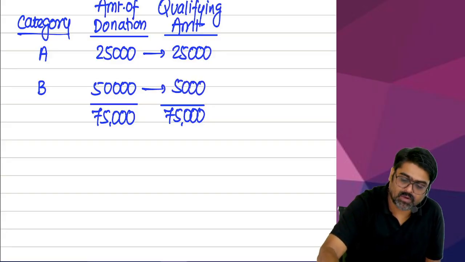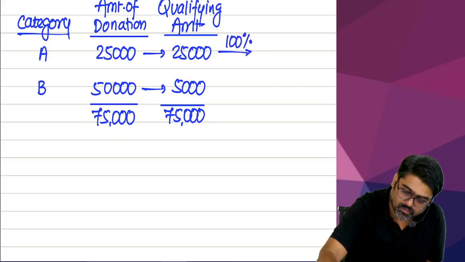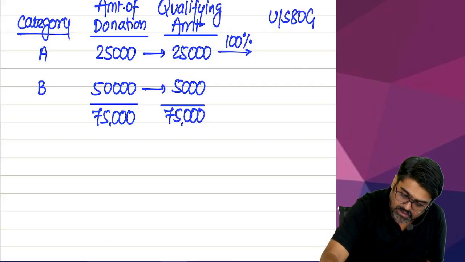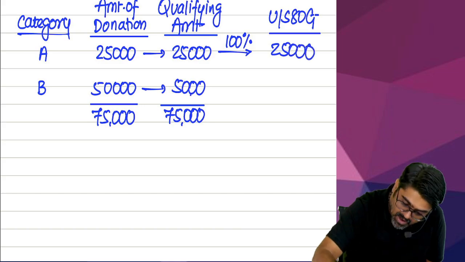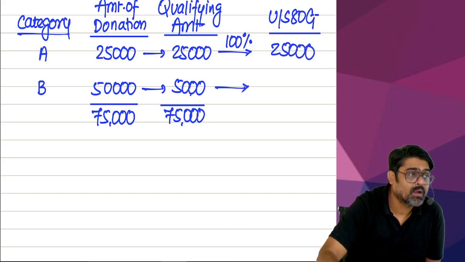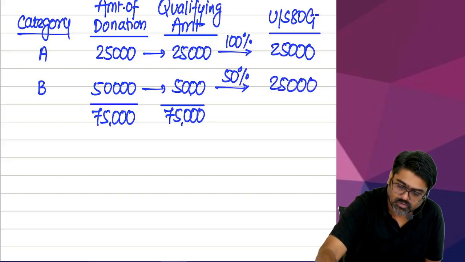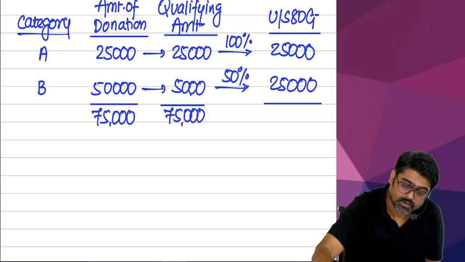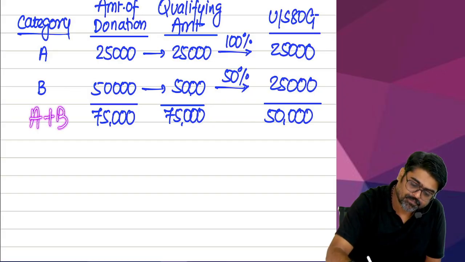And the amount which will qualify from category A, 100% of that amount will be allowed under section 80G. 100% means 25,000. And the amount donated to category B, which will qualify, yes or no? 50% of that amount will be allowed as a deduction. So is 50,000 fully allowed? No. 50,000 into 50%. So how much will be allowed as a deduction?